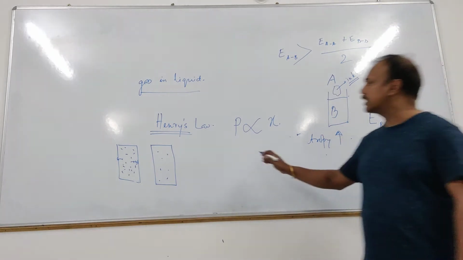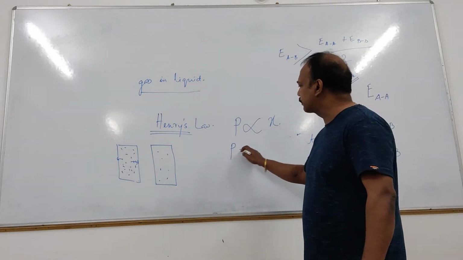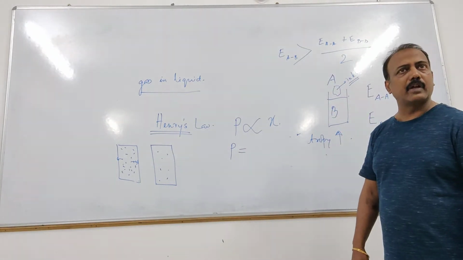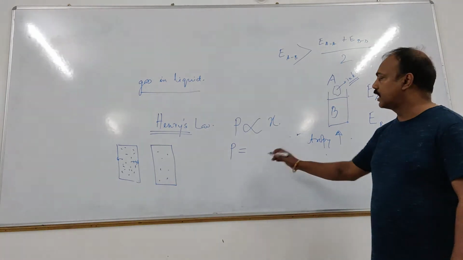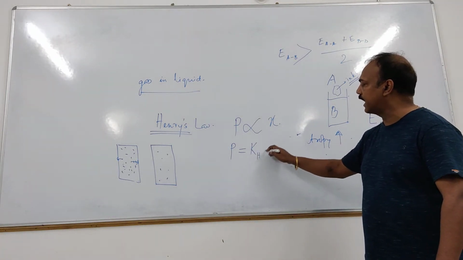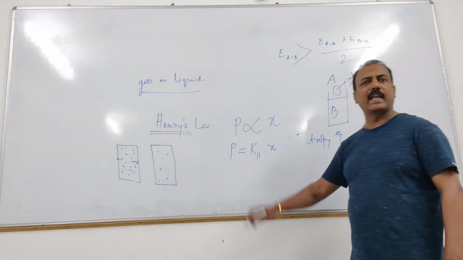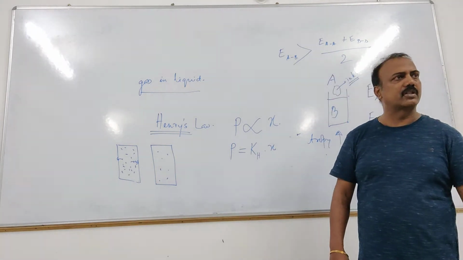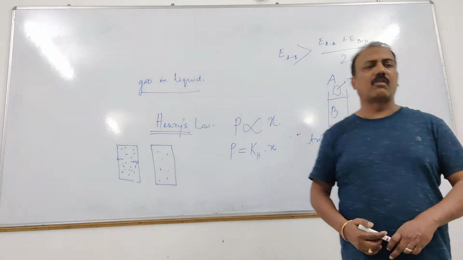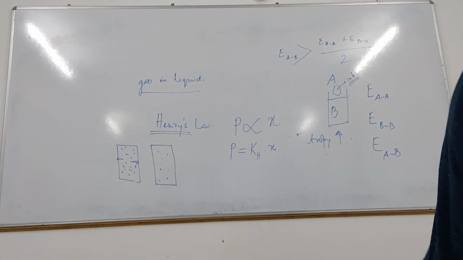And hence P is equal to some constant into X, the proportionality constant. That proportionality constant he gave in his name and wrote it as KH into X. KH is called Henry's law constant. H is Henry. KH is called Henry's law constant.